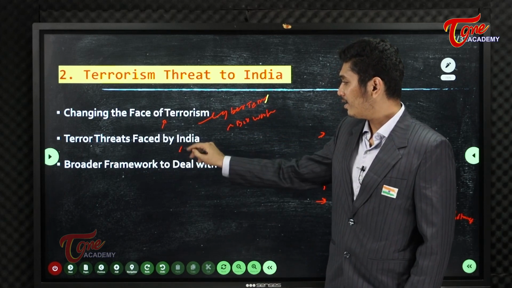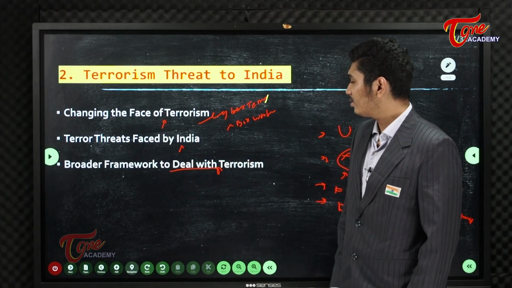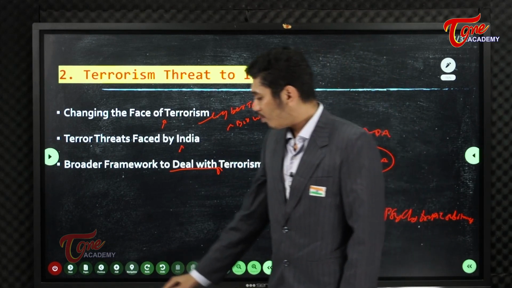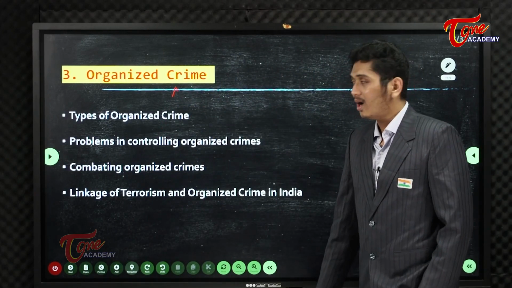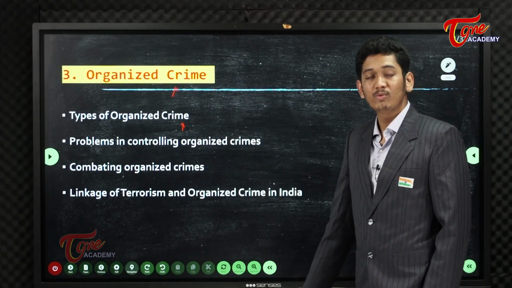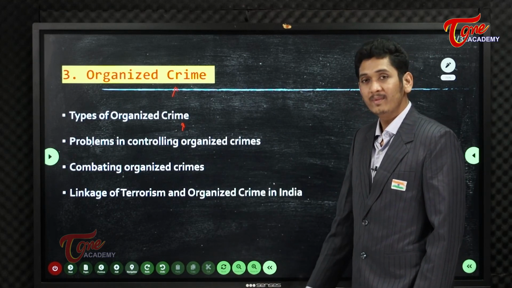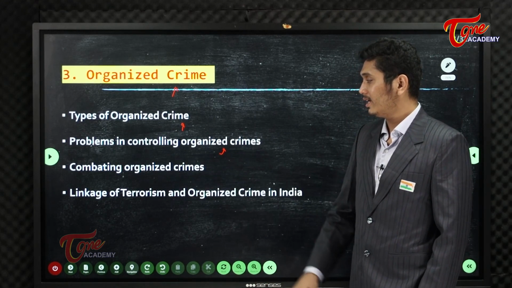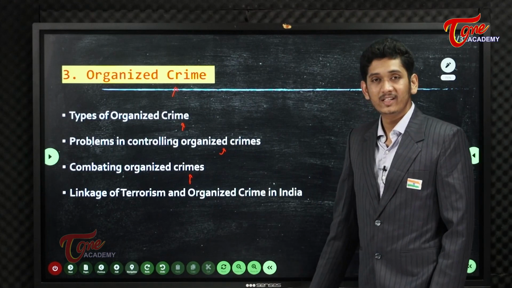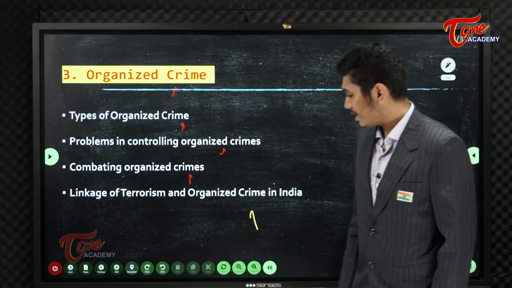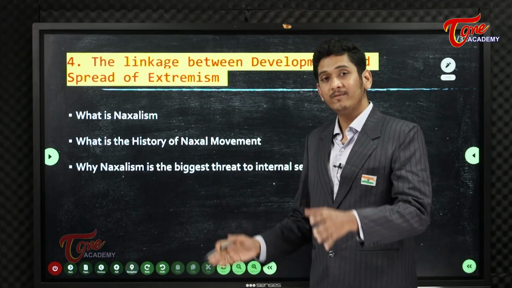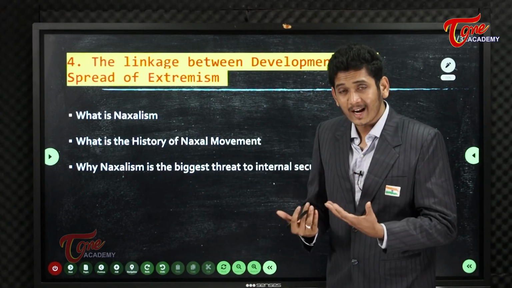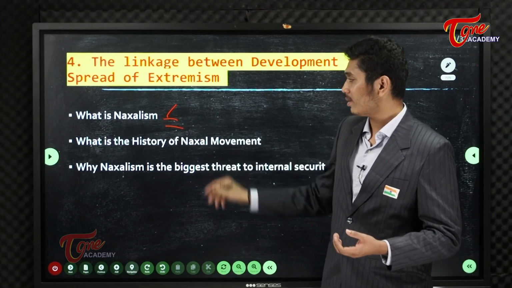etc. Terror threats faced by India, border framework to deal with terrorism, how the border has been guarded. Next, organized crime, how exactly organized crime works, what are the different types of organized crime, what are the problems in controlling it, combating organized crimes, linkage of terrorism with organized crime in India. These are all side headings, my friends. Just note them and fill them, and try to even give more and more subtopics.